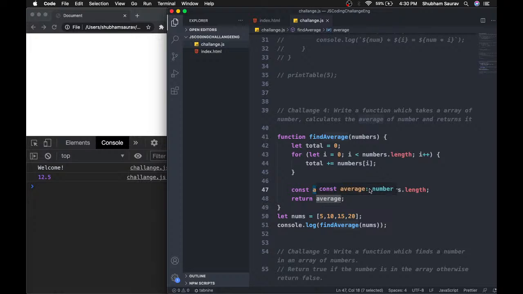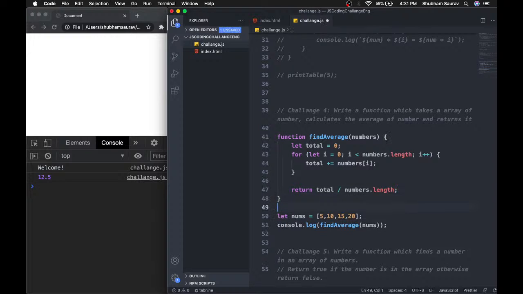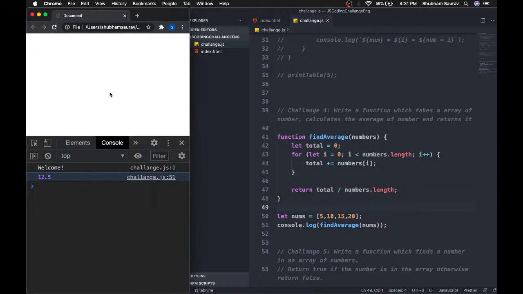You can just directly return it, because we are not using this average anywhere else below that code. So we can just directly do this, and it will make our code a little shorter, which is something that you should strive for. Yeah, so again, refresh this, and this is working.